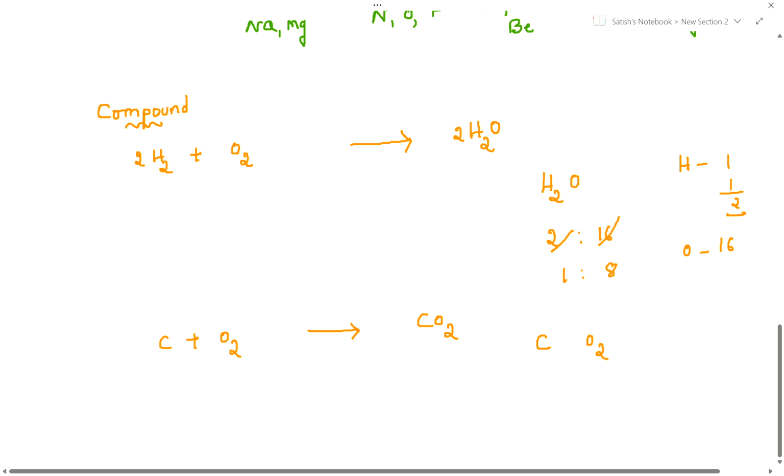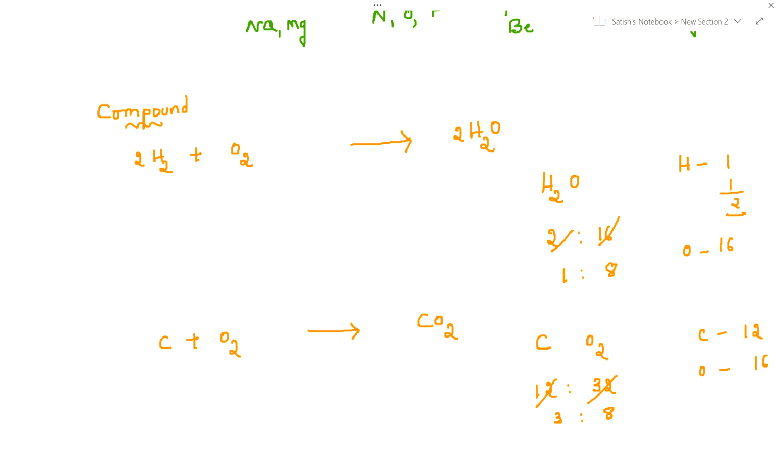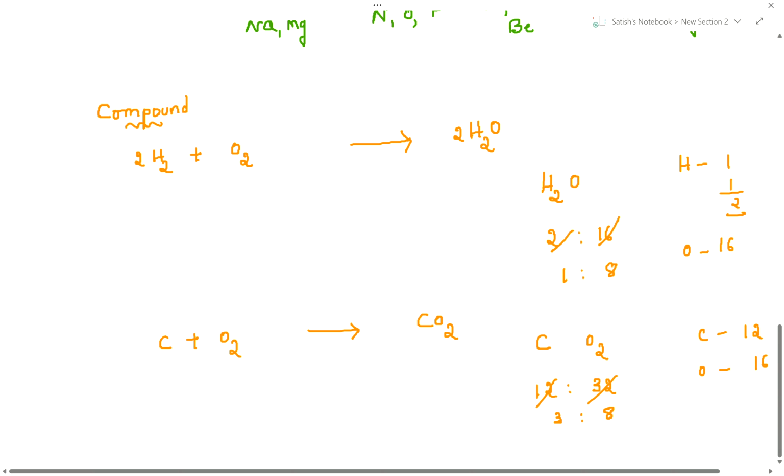What is the carbon atomic weight? Anyone have idea? Carbon atomic weight is 12. Oxygen atomic weight, just now I said, what is that? 16. Right or not? Now you can write here, guys, 12. 1 oxygen means 16, 2 oxygens means 32, right? So now what is the simplest ratio here? 3:8. Law of definite proportions. We are going to learn this topic. This is the introduction part of matter, guys. Okay, this is the introduction part of matter.